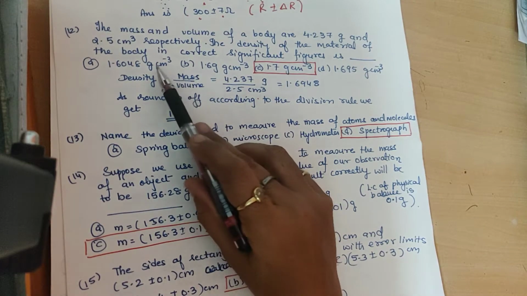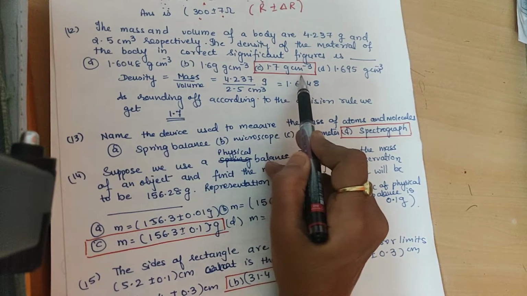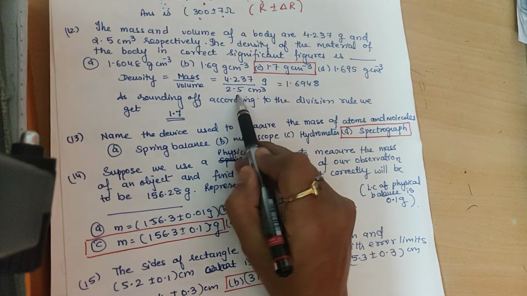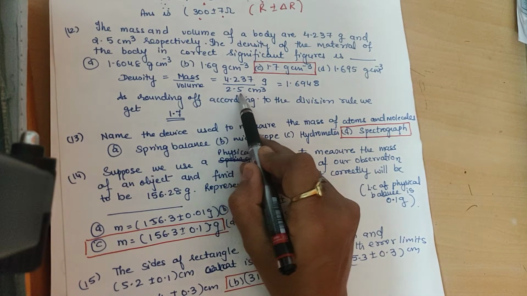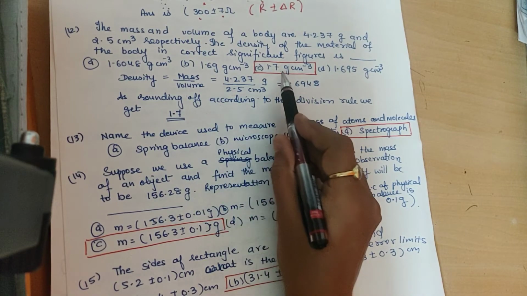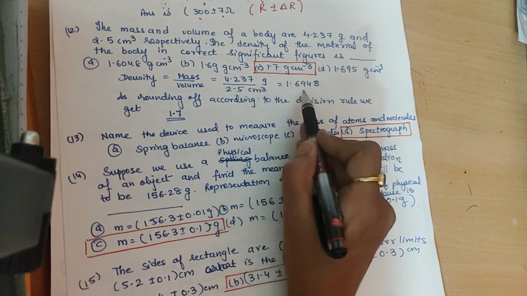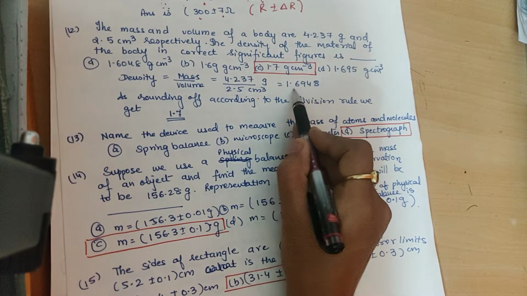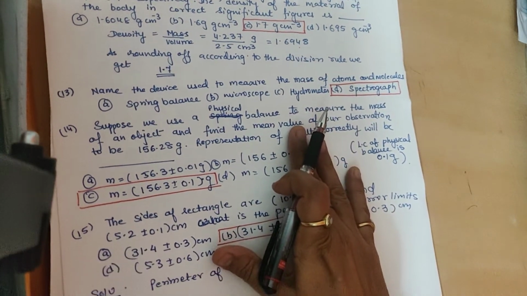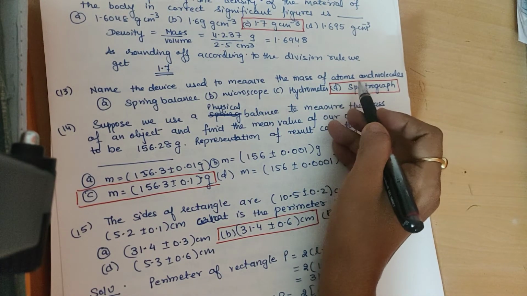Now you know the rules from the significant figure, that the rounding off. Fine. For the division, what is the division rule? We have to write the answer in the minimum significant figures. From the original data, volume has only 2 significant figures. So the required answer should be rounded off to how many significant figures? 2. So you have to round off in such a way that you will get 2 significant figures. So it is 1.7.